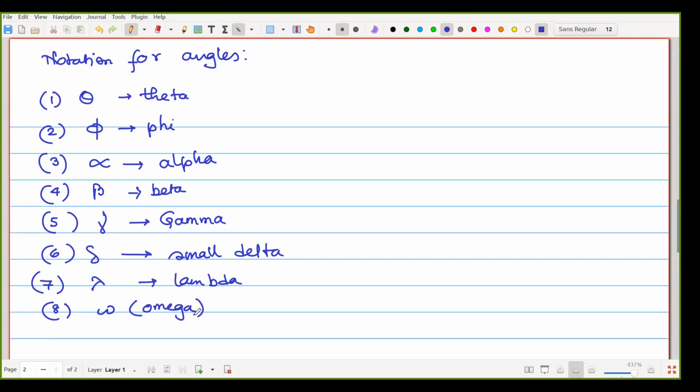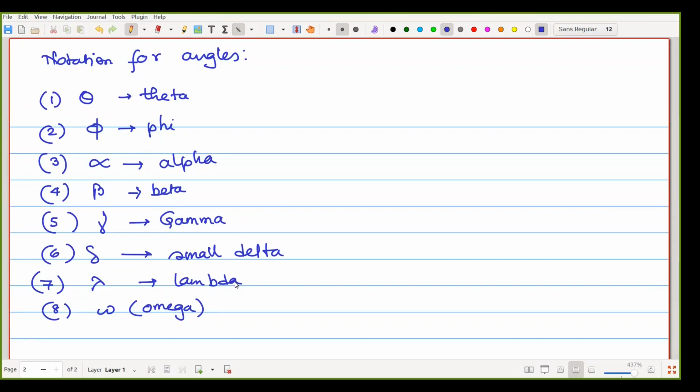Now you may say, sir, without this notation, we cannot define any angle. No, there is no limitation. Practically, most of the textbooks or any other type of papers or theorems, these notations are generally used. That means these Greek letters are generally used for the notation of angles. Otherwise, you can write any letter. It may be English, it may be any other language, no problem.